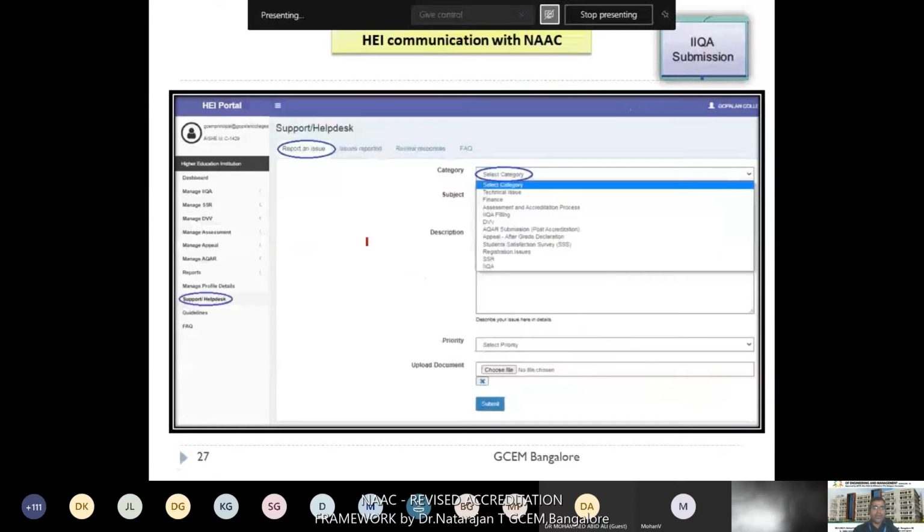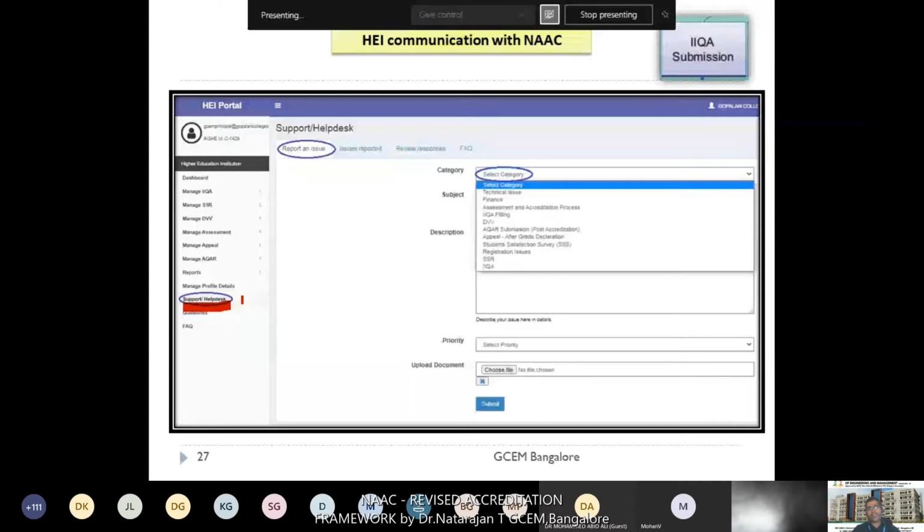And regarding getting clarification from the NAAC end, they have provided an exclusive tab for that, the Support and Help Desk tab. So whenever you have any questions, for example, on our side, we need a clarification from the NAAC side. Last year, during 2018-19, we introduced a new course, BE Aeronautical Engineering, in our college.